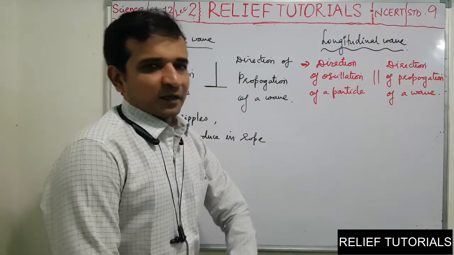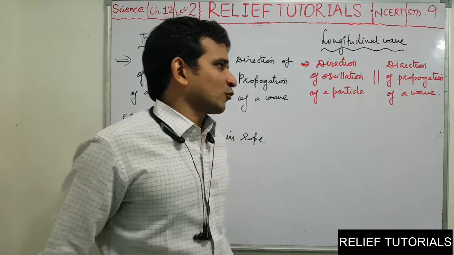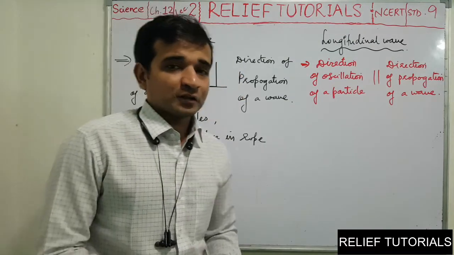Direction of oscillation of a particle parallel to direction of propagation of wave. Such type of waves are called longitudinal waves.